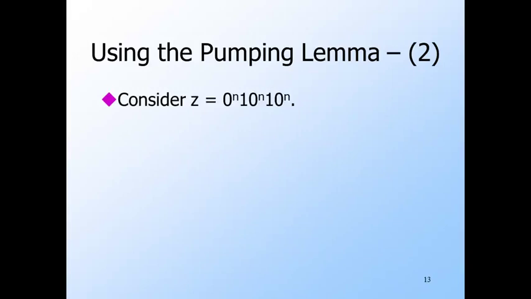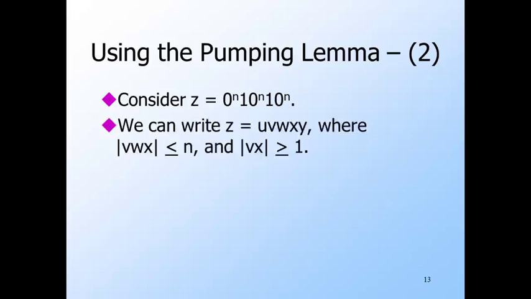We get to pick Z, so let's pick 0^N 1 0^N 1 0^N. That is, each block of zeros is of length equal to whatever N the adversary picked. Now the adversary gets to break our Z up into Z equals UVWXY, but he must choose these substrings such that VWX together are no longer than N, and V and X cannot both be picked to be the empty string.